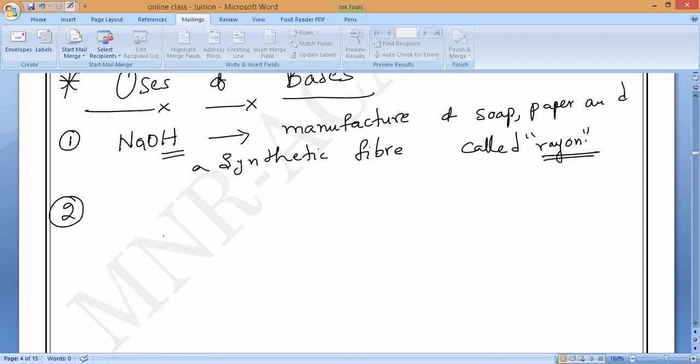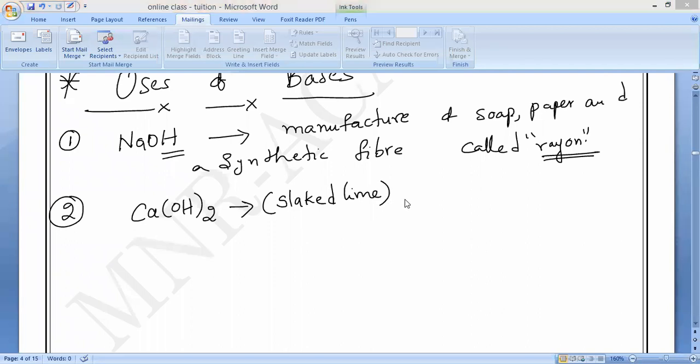Next, calcium hydroxide. What is the formula? Ca(OH)2. What is another name of calcium hydroxide? Calcium hydroxide we can also call slaked lime. Understand? Slaked lime.